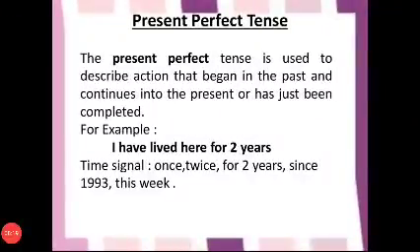Signifies here. Then the present perfect tense is used to describe an action that began in the past, continues into the present, or has just been completed. For example, I have lived here for 2 years. Here once, twice, for 2 years, since 1990, this week can be used.